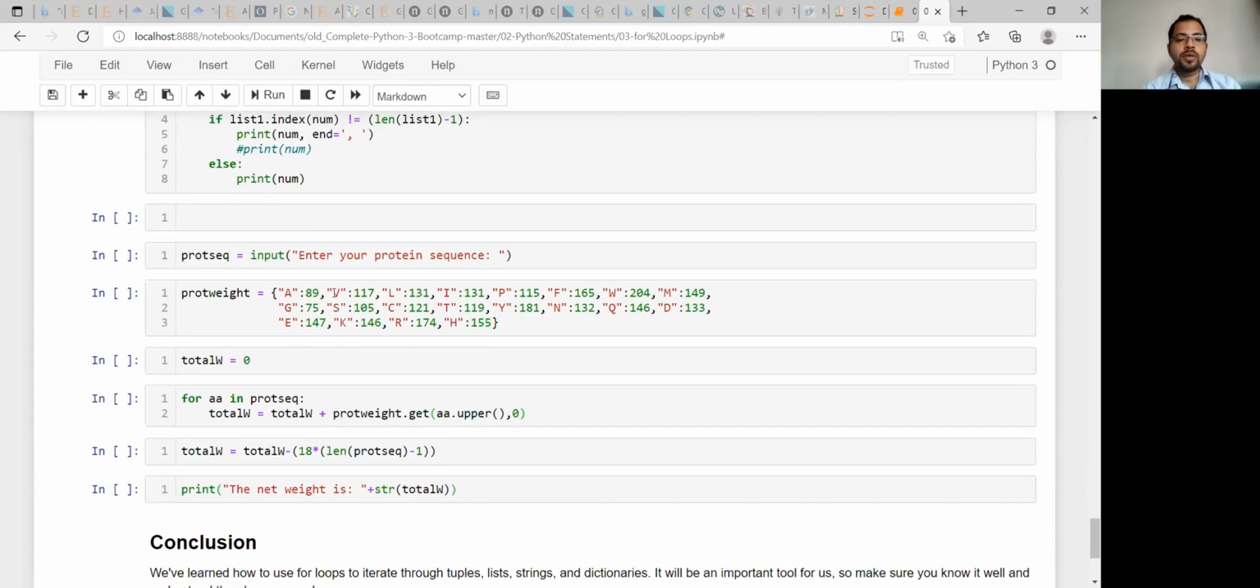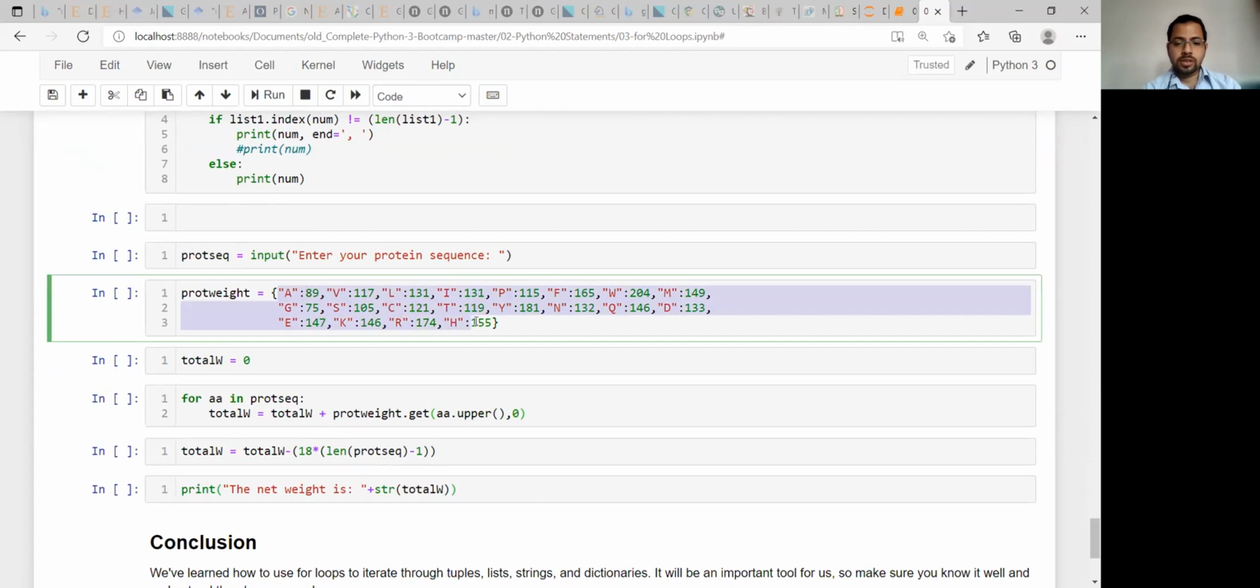Yes, so suppose you are given the molecular weight of these individual amino acids. Okay, can you see that there are 20 amino acids? The individual amino acids' molecular weights are given. All right, so you can make a dictionary in this way.